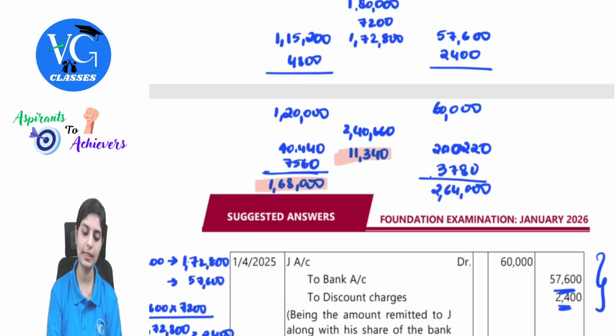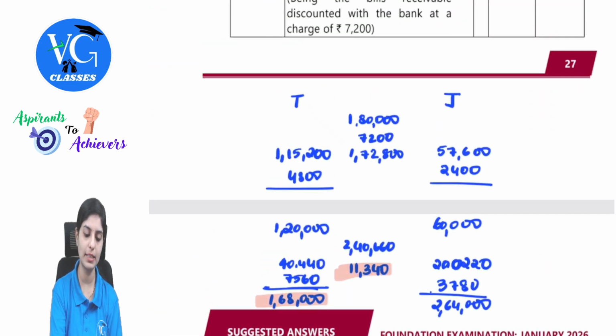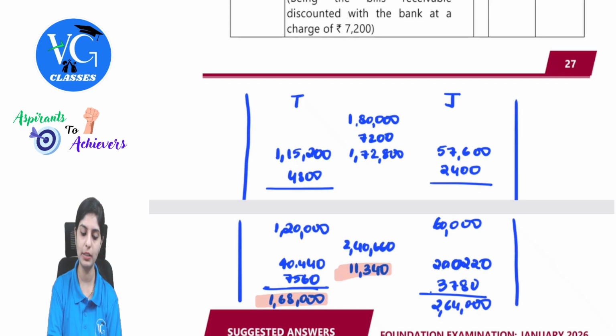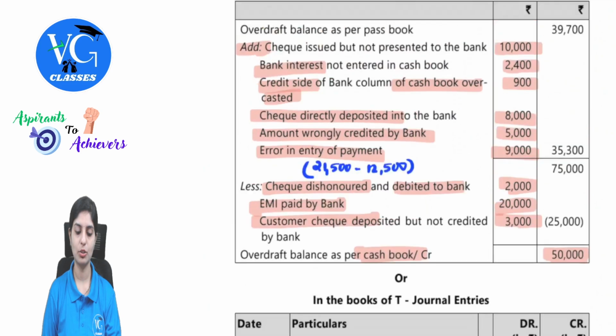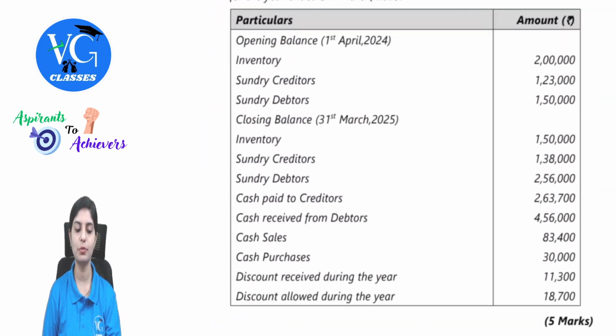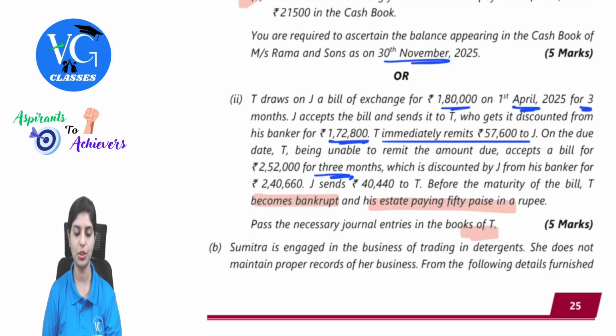If you have understood this calculation, the values could be pretty simple. Make sure you practice this really well in order to understand the entries and be careful about the respective due dates. After the completion of this video, I will share this document itself, wherein you will have all the working notes done, so that will also be useful for you to follow. Clear? Yes. So these were the choice questions. One was for BRS and then there was bills of exchange.